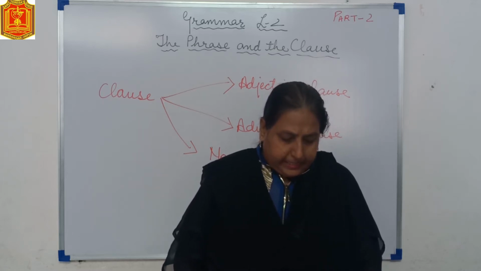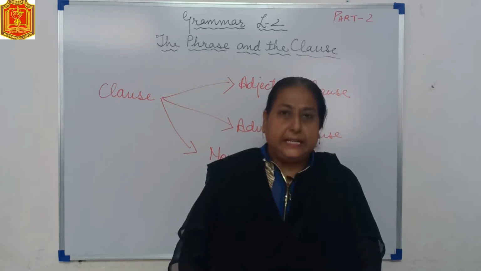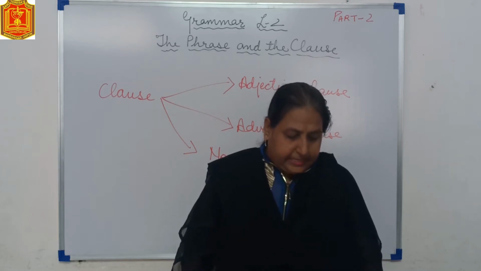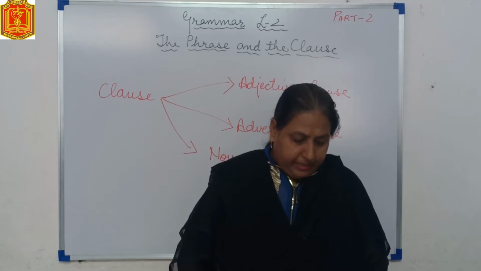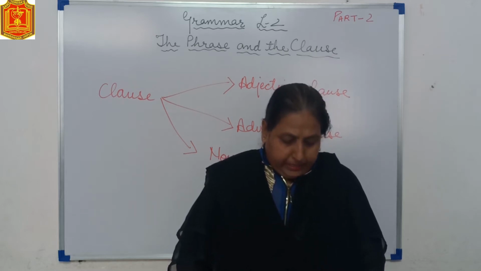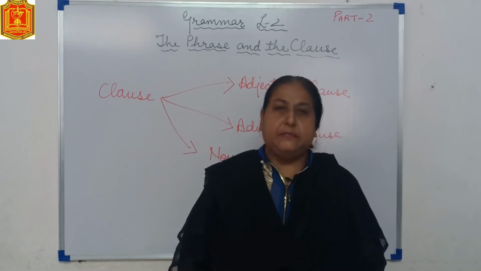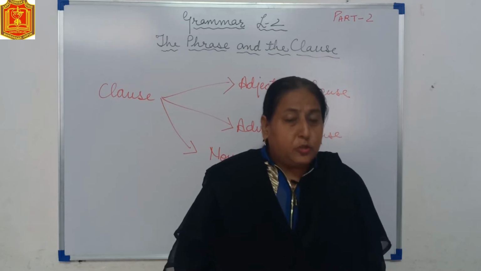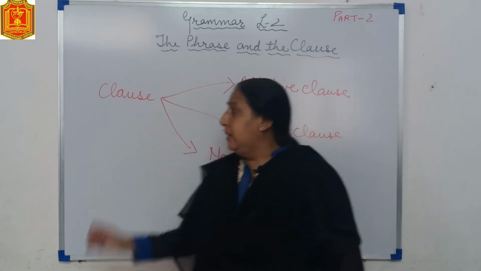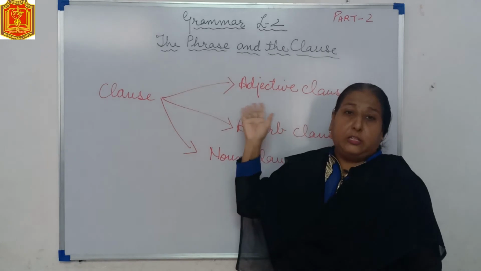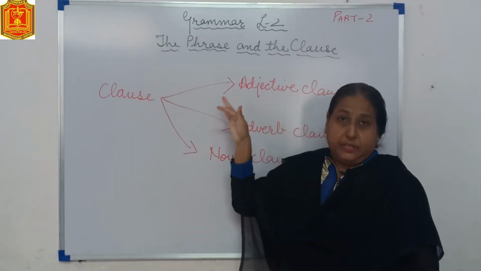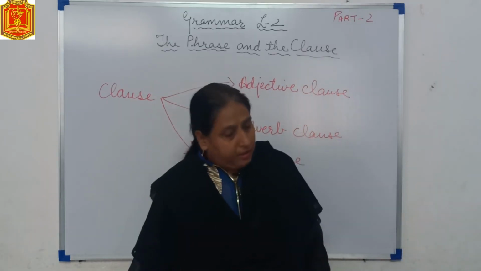I entered a room that was completely dark. In these sentences, the clauses who helped me in the hostel and that was completely dark describe the boy and the room. So it is called a describing clause. They are describing, so they are adjectives. So they are adjective clauses.